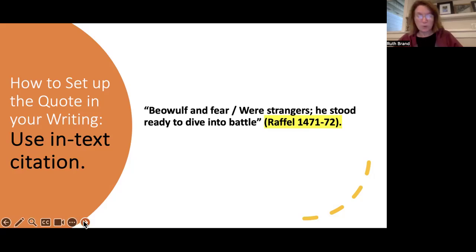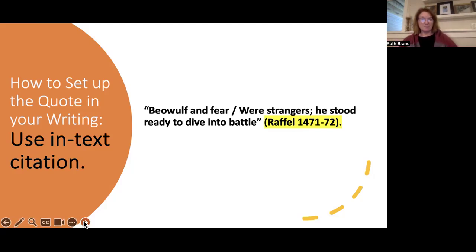And so when I'm including a quote in my writing, at the end of the quote, I'm going to include special information. Now that special information can change. There are different rules, and as you're with me in Great Books 1 and Great Books 2, we'll talk about different rules, but I'll start you off really simple.